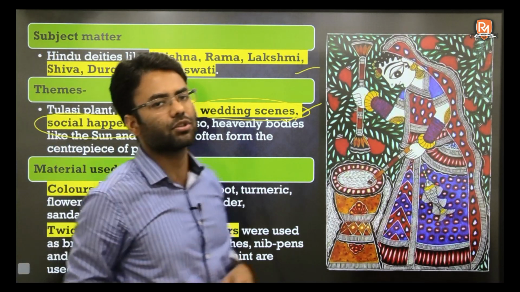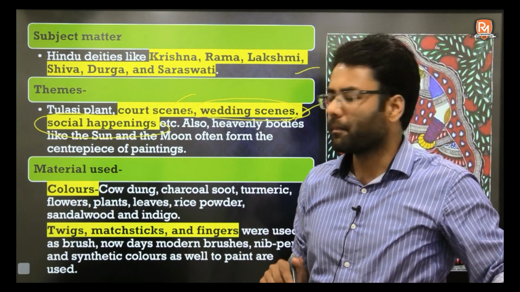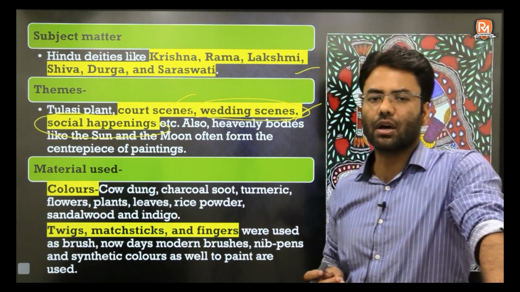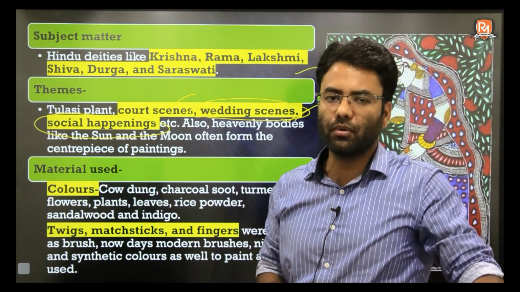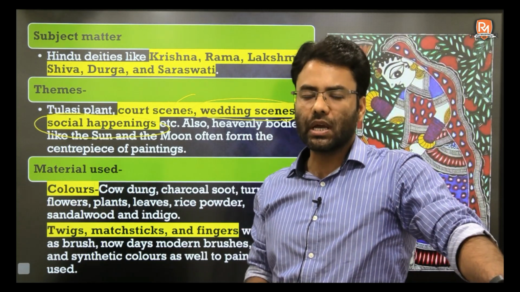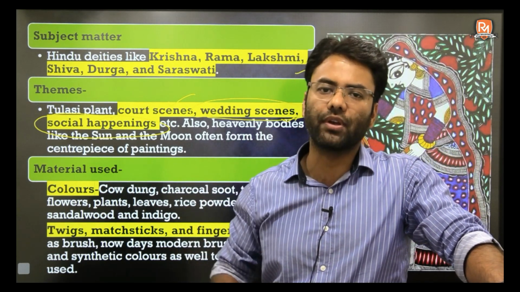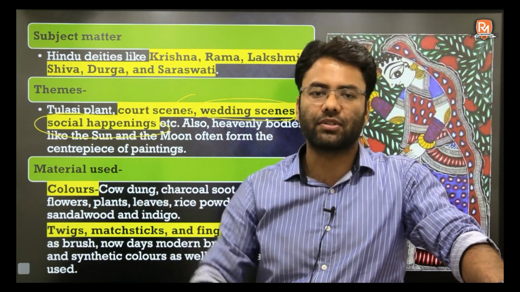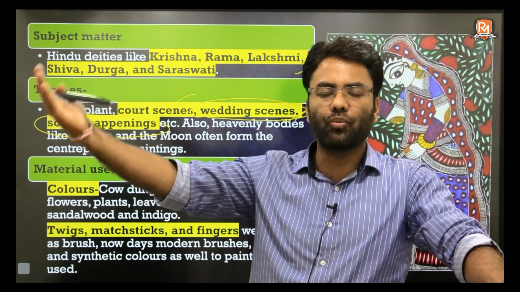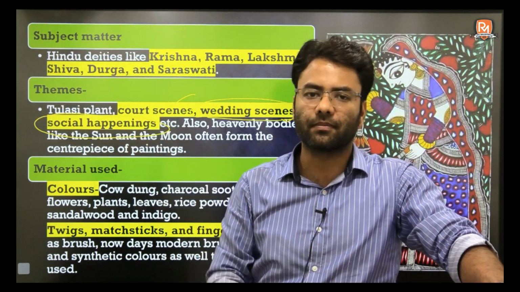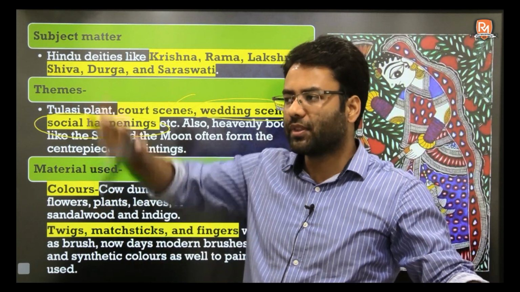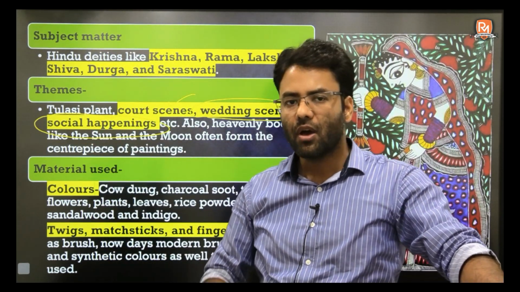This is the third dimension of the paintings. So, about the material, the colors used: first is cow dung. Why cow dung? Because in rural areas you have clay houses, and clay houses have mud plasters, and over those mud plasters you have cow dung plasters. So to prepare the base for these paintings, they make a base of cow dung first,